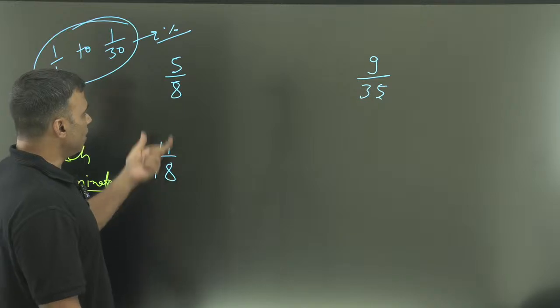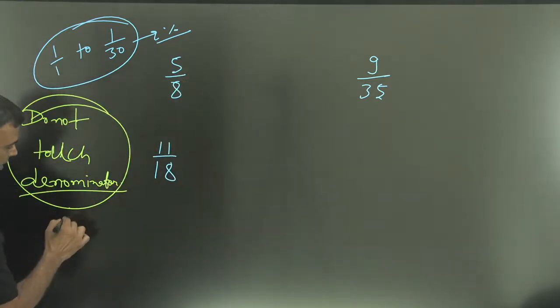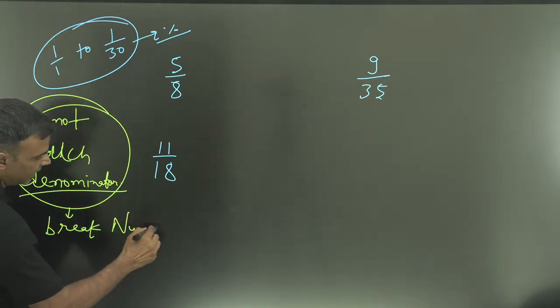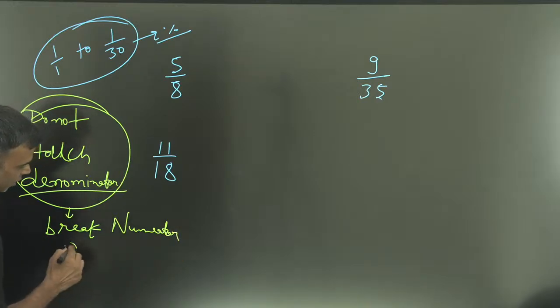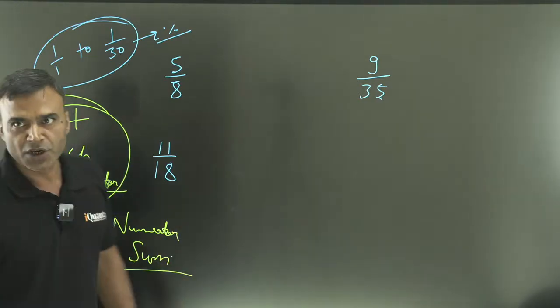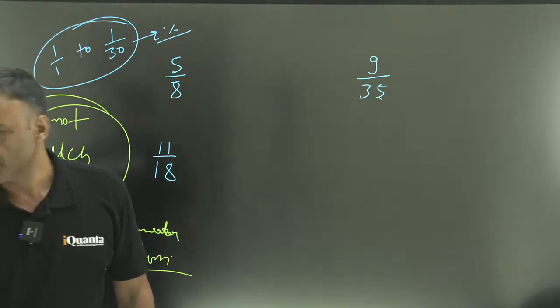So 5 by 8, how do I break it? Do not touch the denominator. Now break the numerator as a sum.